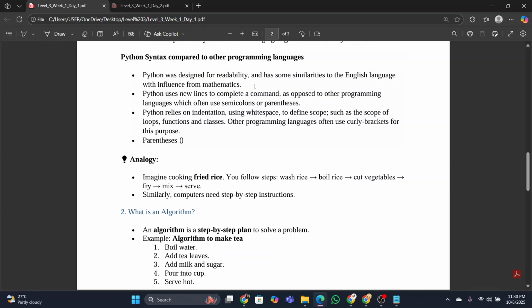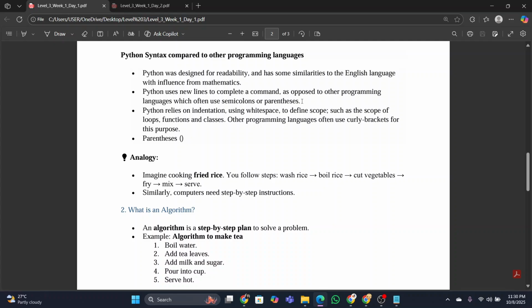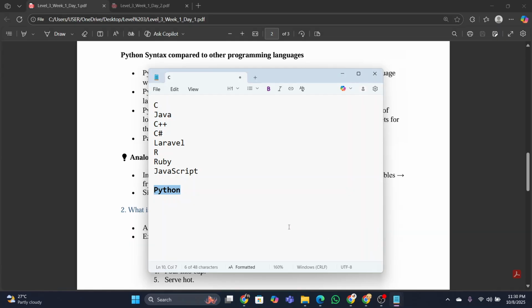Python uses new lines to complete a command, as opposed to other programming languages, which often use semicolons or parentheses. Now, what is a semicolon? I think all of you know. Semicolon is this thing. And parenthesis, the first bracket that all of you know, is called parenthesis.